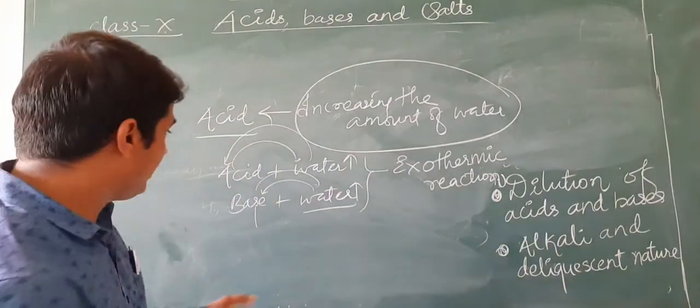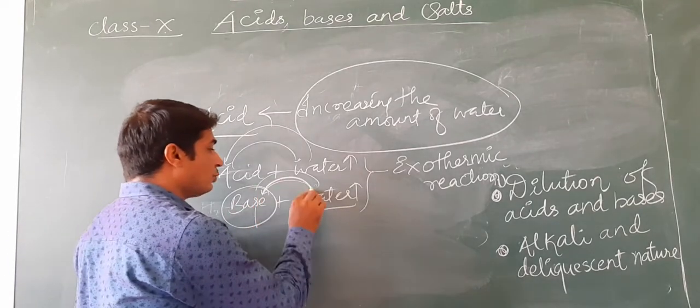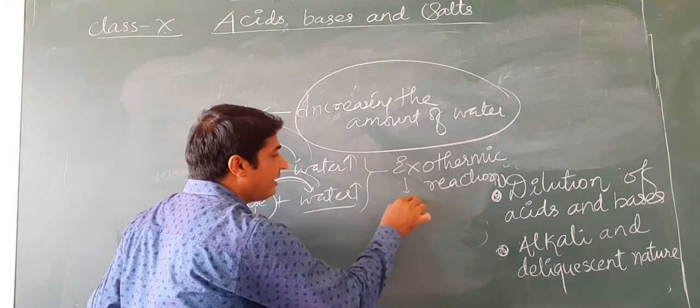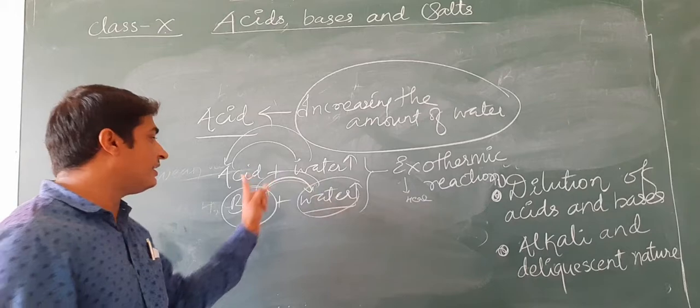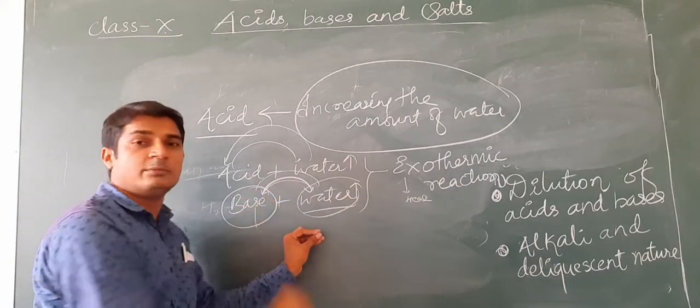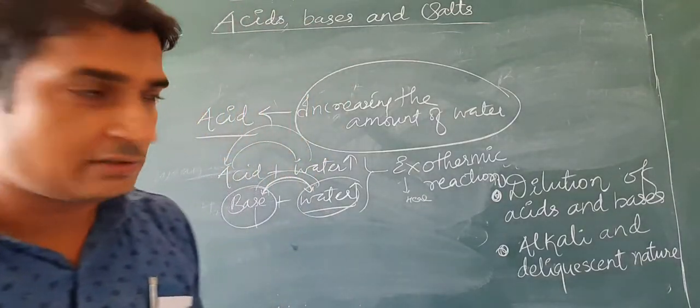Same procedure we have to follow with bases. While diluting, bases should be added to the water so that the released heat can be absorbed by the remaining water molecules. If we are doing vice versa, if we are adding water slowly to the bases, then what happens? The released heat is not absorbed by the base molecules.